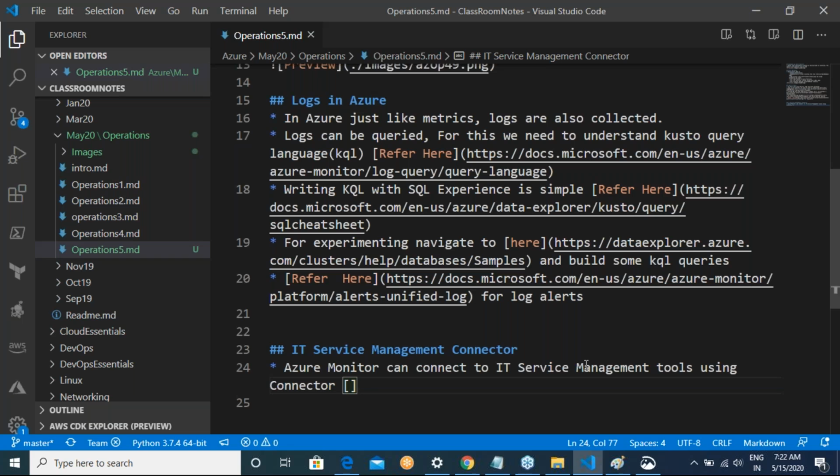That connector is the IT Service Management Connector.